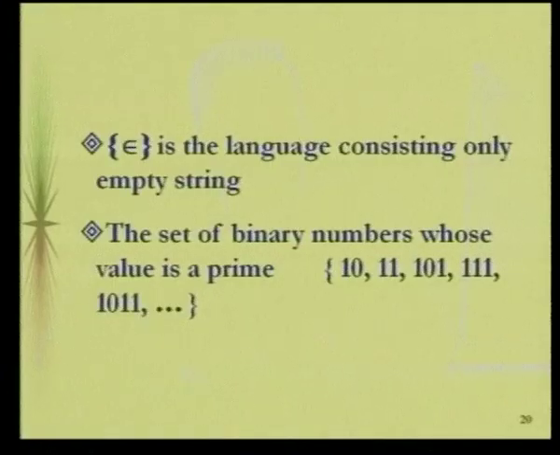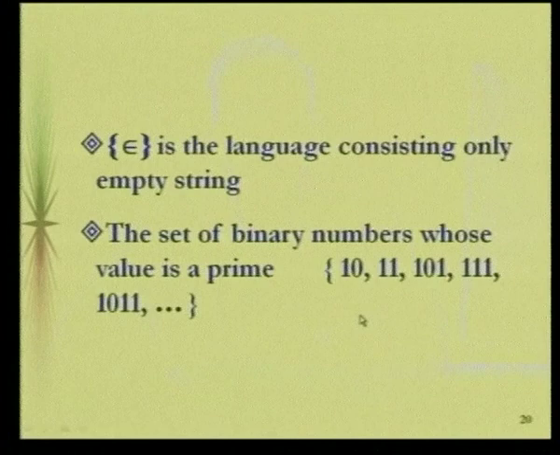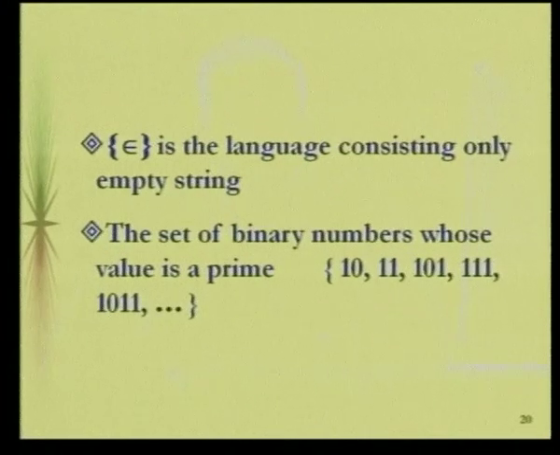Now we have examples of a few languages. The first one is epsilon, a language consisting of only the empty string, and the next one is the set of all binary numbers whose value is prime. So 2 is prime, 3 is prime, 5 is prime, 111 is prime, and 1011 is also prime. So we can form any collection of strings from the alphabet. If it is a binary alphabet, this kind of strings can be generated. If it is A to Z, we can form strings like the keywords available in a language like C or C++. We can form various keywords from the English alphabet.